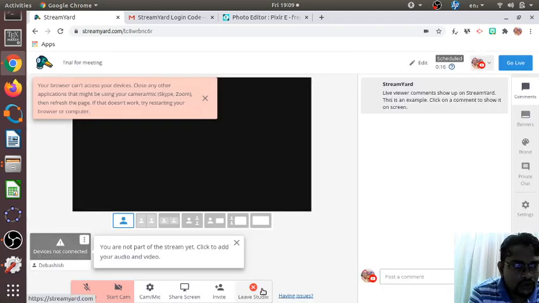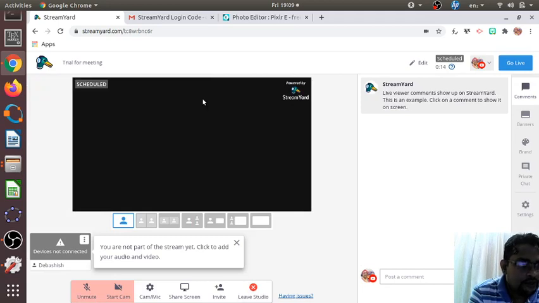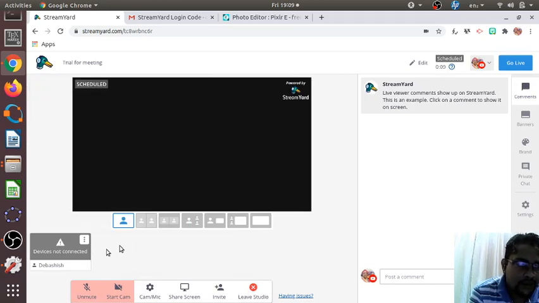So let us enter without the mic and camera. When you enter for the first time, you just allow camera and mic options, and then you can enter into this particular studio.